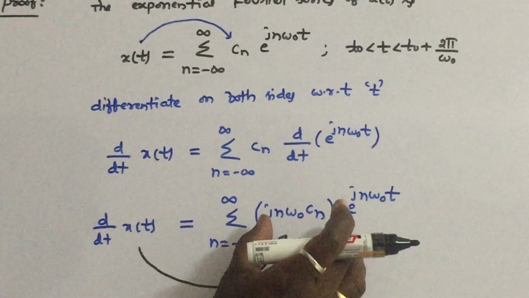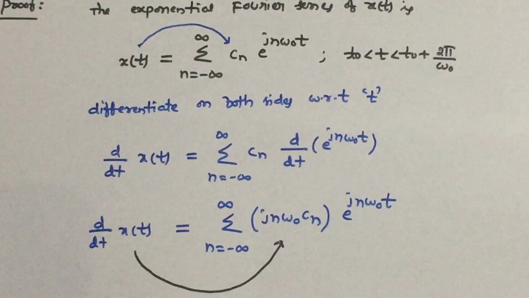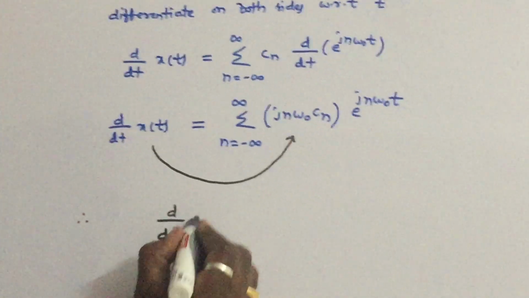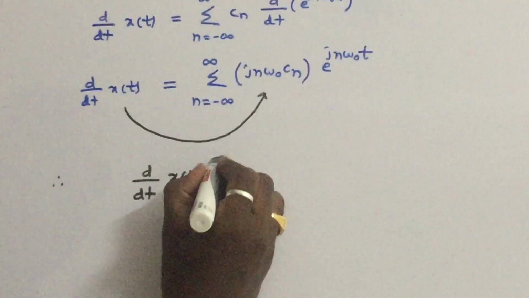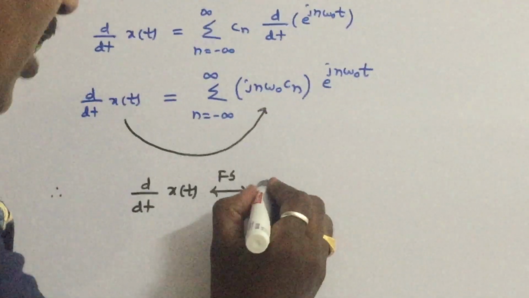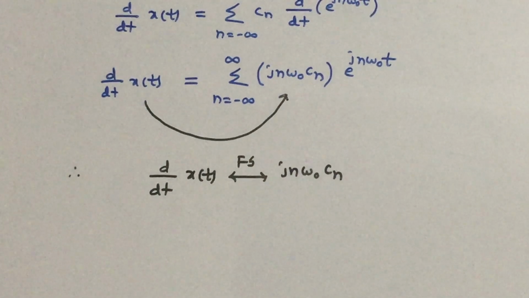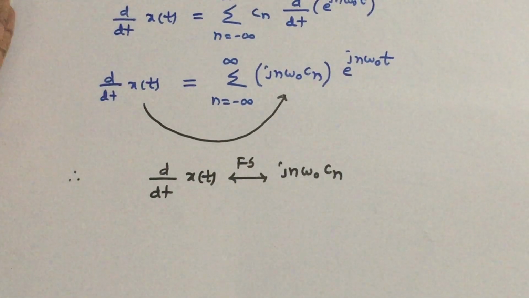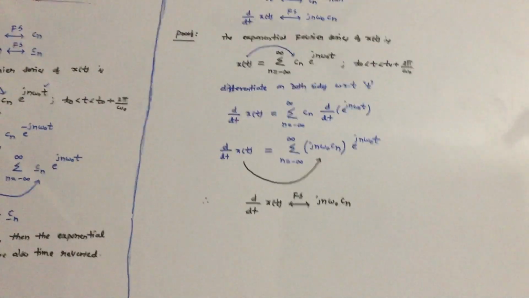Therefore d by dt of x of t's exponential Fourier series coefficients are j n omega naught into Cn. This is how you prove this simple property, the time differentiation property. Thank you.